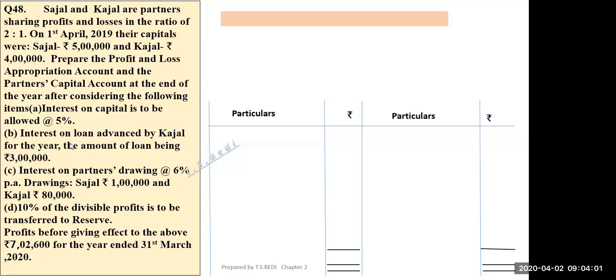Where will you transfer this interest on loan?